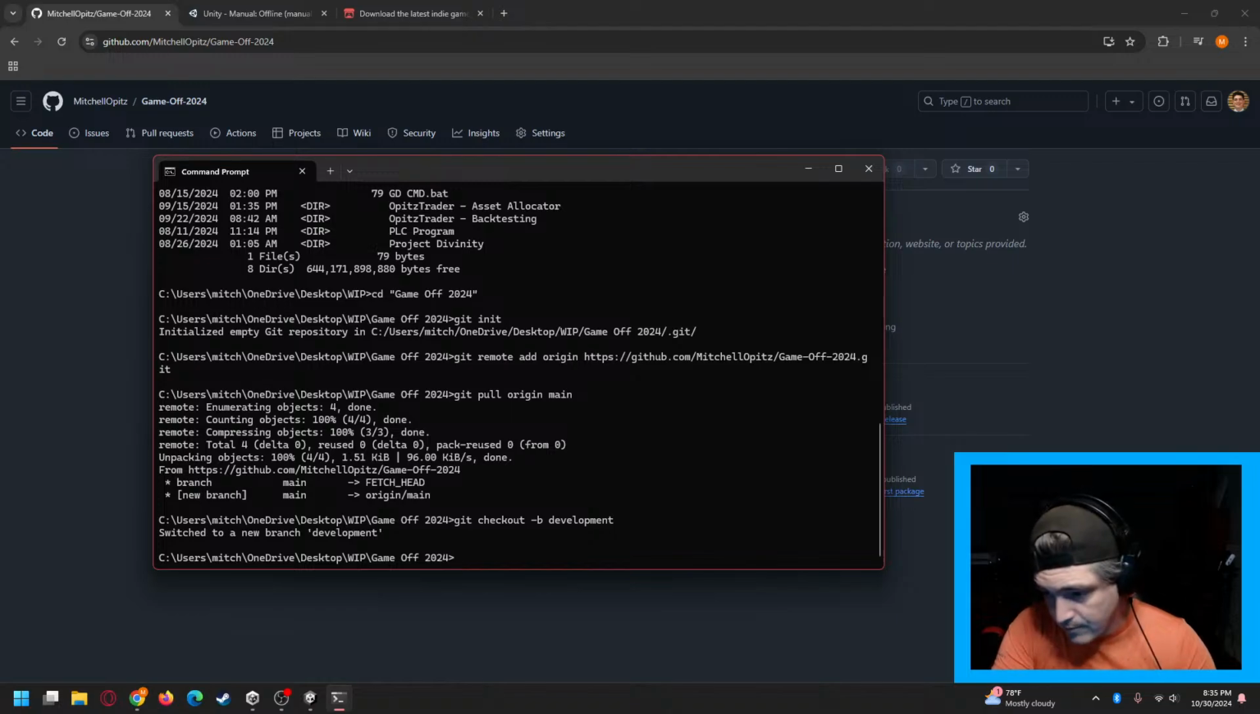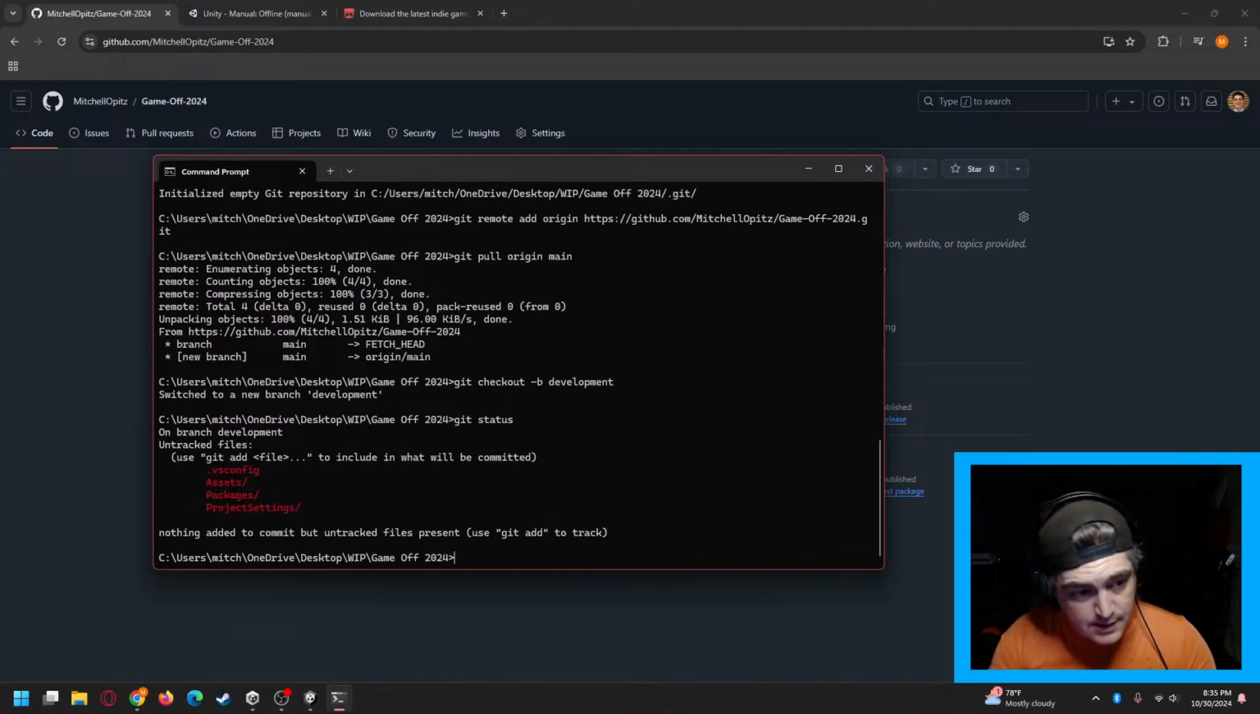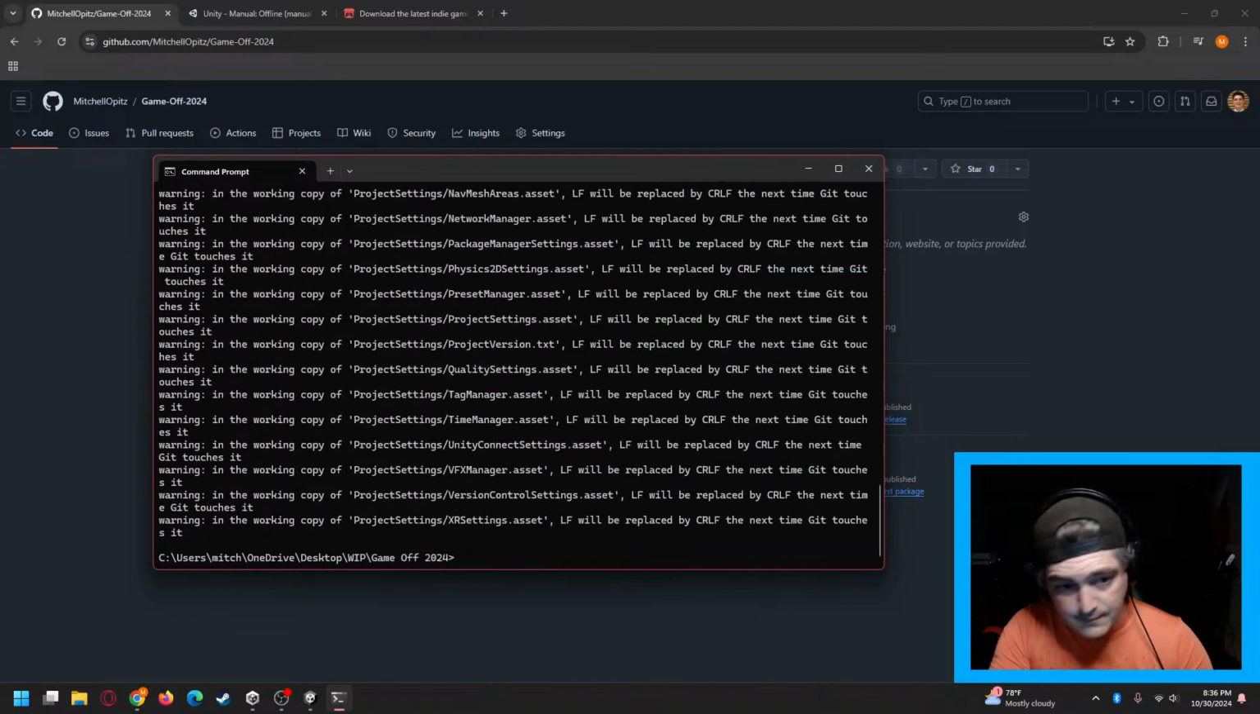So there's our development branch. If we do git status, we should now see, yes, we are on that development branch, and there's the files that have not yet been committed. So I'm going to go ahead and commit that empty Unity project in there. So git add everything. There we go.